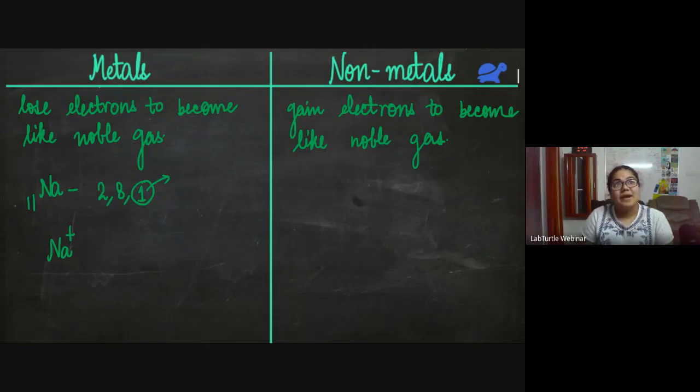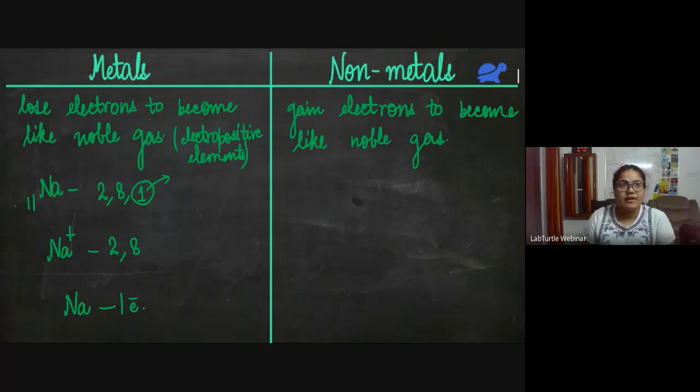That is why metals are also known as electropositive elements, because they lose electrons and then they become positively charged. So the configuration of Na+ would be 2, 8 because it has already donated one electron. Fine. And the same thing I can also write in the form of an equation. Na minus one electron, because it is losing one electron, gives me Na+.